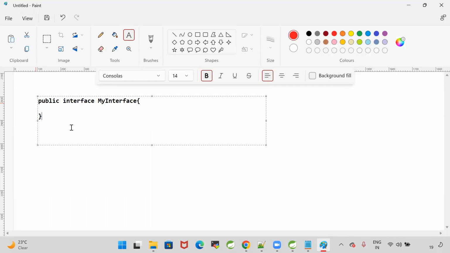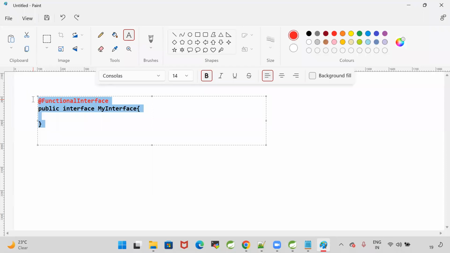Hey compiler, please check whether this interface is a functional interface or not. That's where we write the annotation called @FunctionalInterface. When I write this annotation at the interface level, the compiler will check whether this interface has only one abstract method. If the interface does not have any abstract method, or contains more than one abstract method, compilation will fail. Understood?